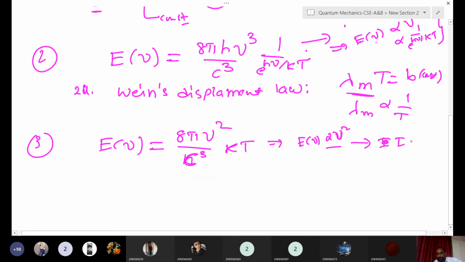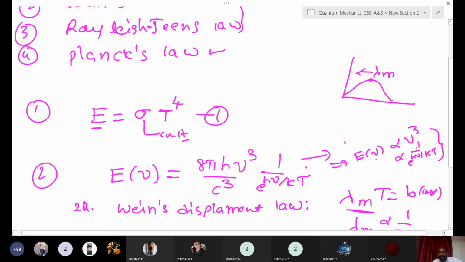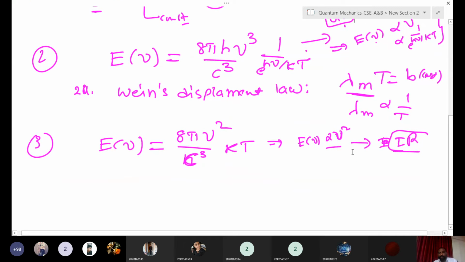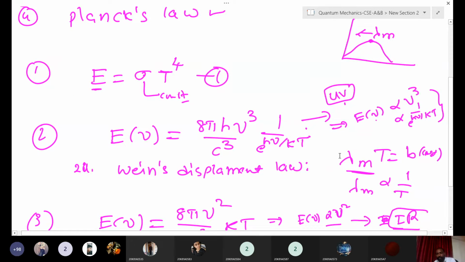IR region. Okay, this explains the IR region. And this one, Wien's law, is correctly explained only in the UV region. They could not explain the complete spectrum. What is our spectrum? UV, visible, IR, right? But they explained only half of the portion. They could not explain the complete spectrum.